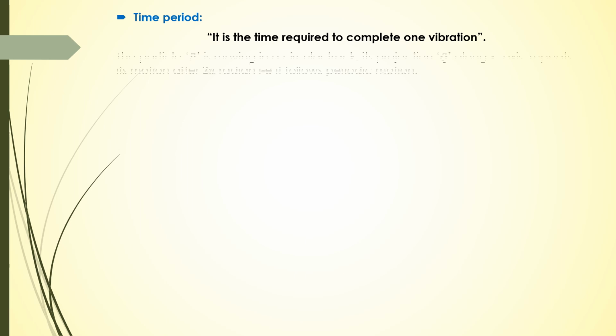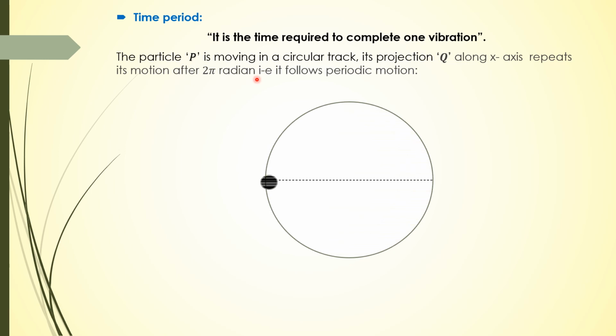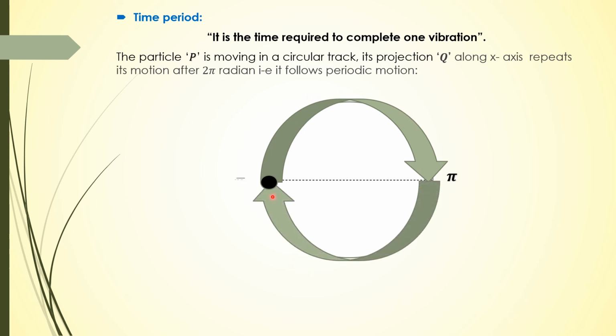Now, if we talk about time period, we all know that it is the time required to complete one vibration or one oscillation. The particle P is moving in a circular track. Its projection Q along the x-axis repeats its motion after 2 pi radians. That is, it follows a periodic motion. Let's suppose we have a particle initially at this point, so it covers a distance of pi radian, and then again pi radian to reach back to its initial position. So it covers pi plus pi, 2 pi radian. After 2 pi radian, the particle will reach back to its initial position or repeat its motion.